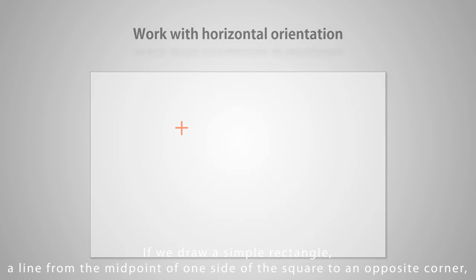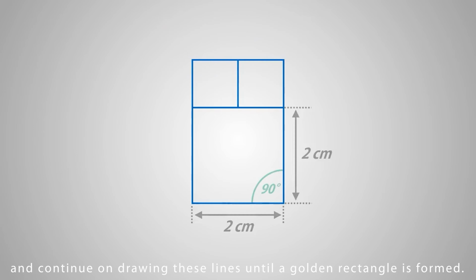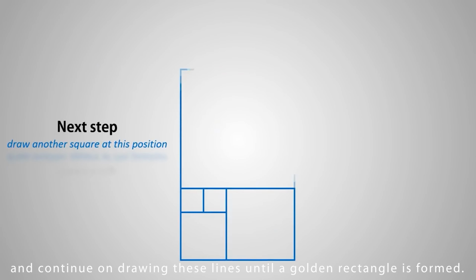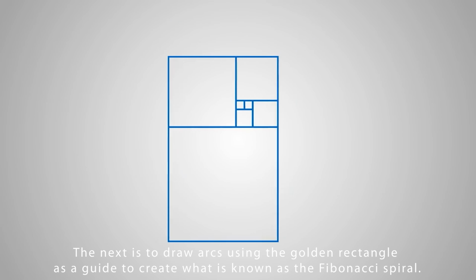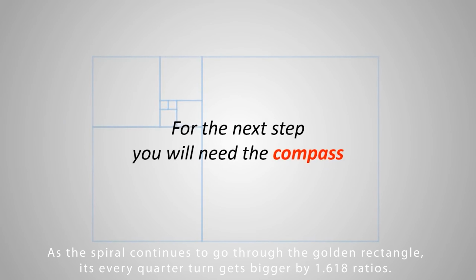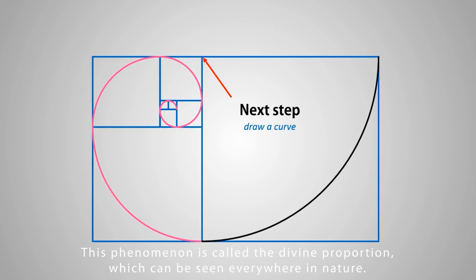If we draw a simple rectangle, a line from the midpoint of one side of the square to an opposite corner, and continue on drawing these lines until a golden rectangle is formed. The next step is to draw arcs using the golden rectangle as a guide to create what is known as the Fibonacci spiral. As the spiral continues to go through the golden rectangle, its every quarter turn gets bigger by 1.618 ratios. This phenomenon is called the divine proportion, which can be seen everywhere in nature. This is also prominent in architecture. These mathematical concepts are used in architecture to have balance and proportion, making it aesthetically pleasing.